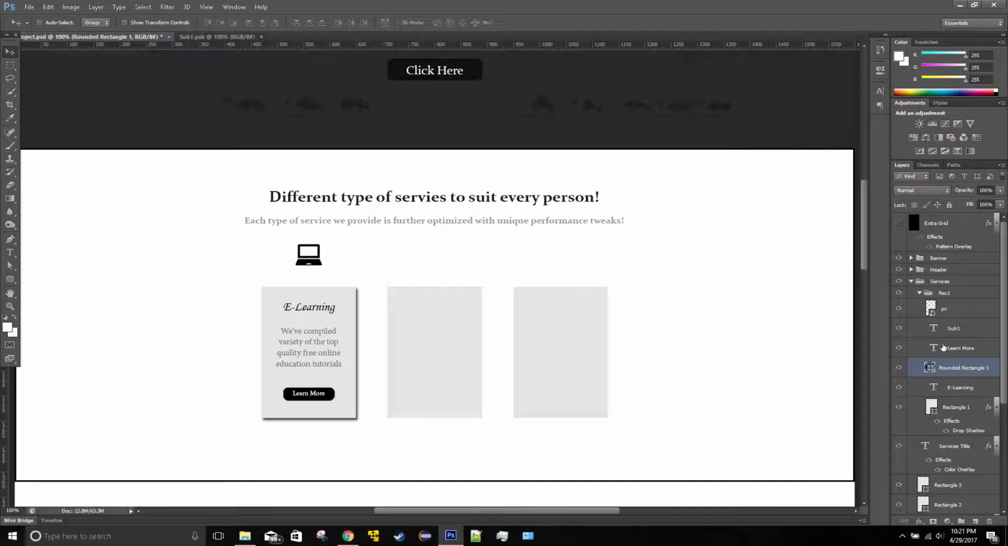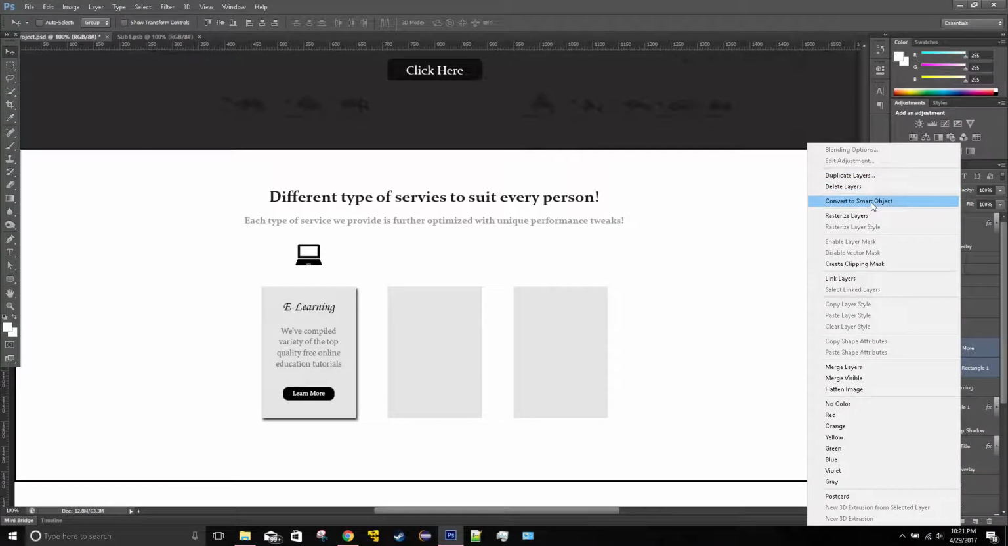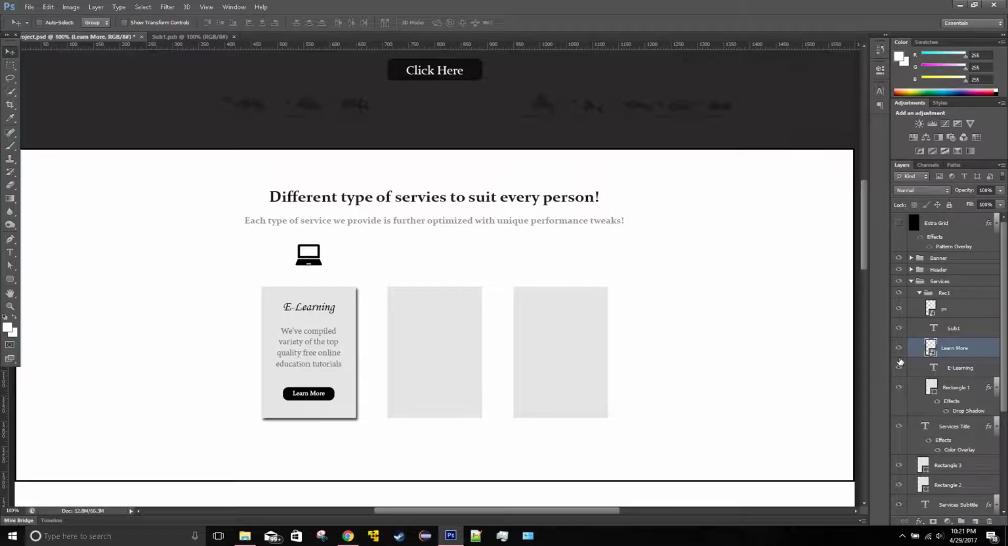Alright, there you go. And let's actually do it right this time. So I want this one and that one to be a smart object. Here you go. So now we fixed the mistake from last tutorial, and let's actually do what we're here for, which is continuing designing this section.